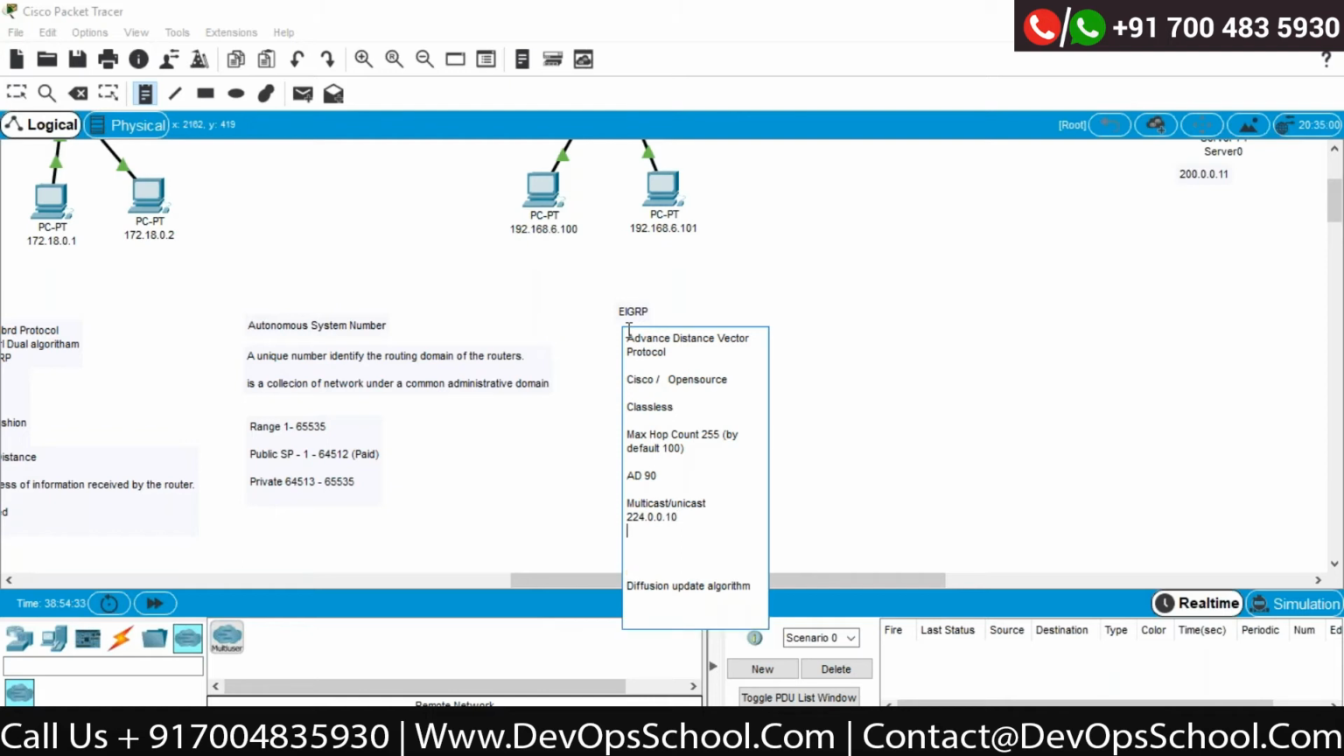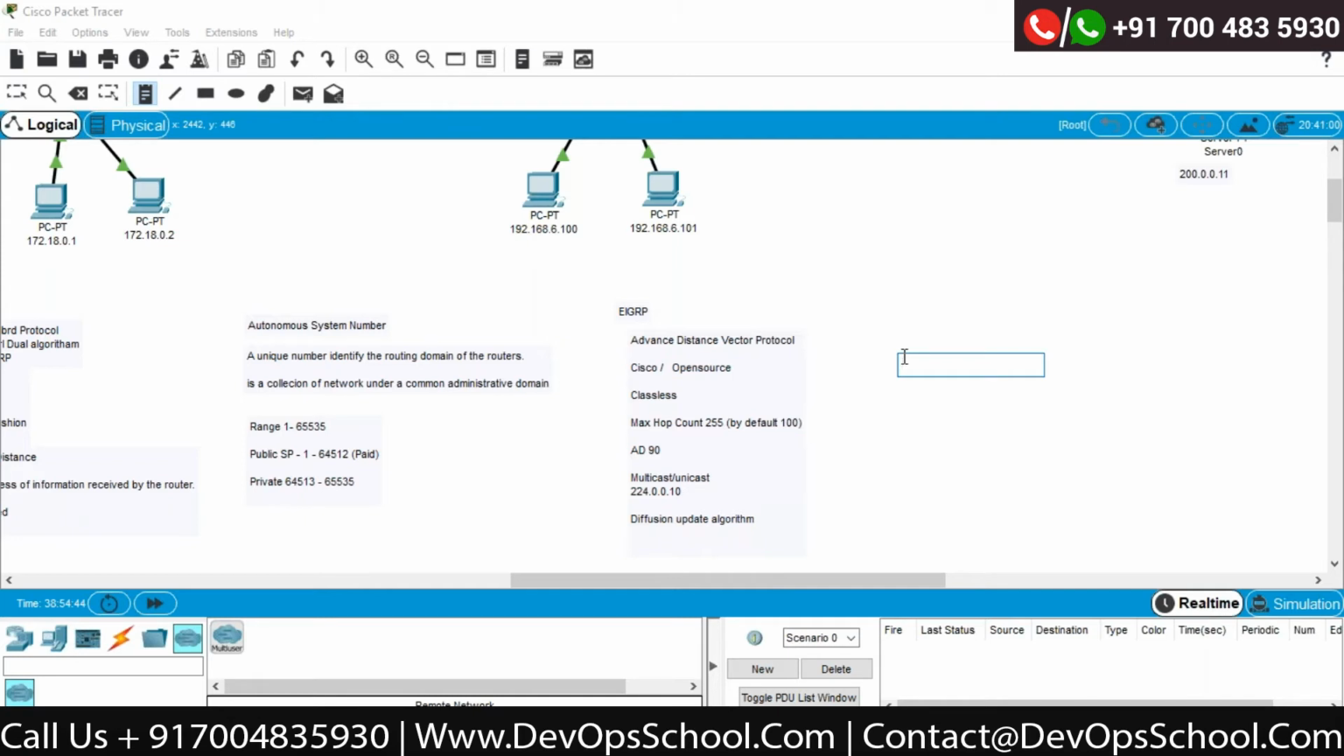And every 5 seconds, that we will discuss in the timer section. So this is very, very powerful. Convergence rate is very fast, and this is a complete best option for your medium scale companies. Still, it is the best option for medium scale companies whose number of routers would be up to 255. Correct? Now, this is very interesting to understand how EIGRP actually works.